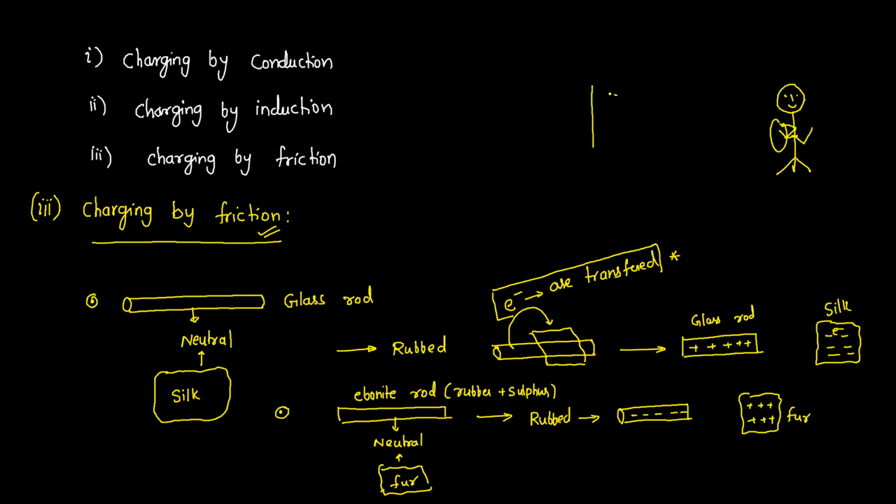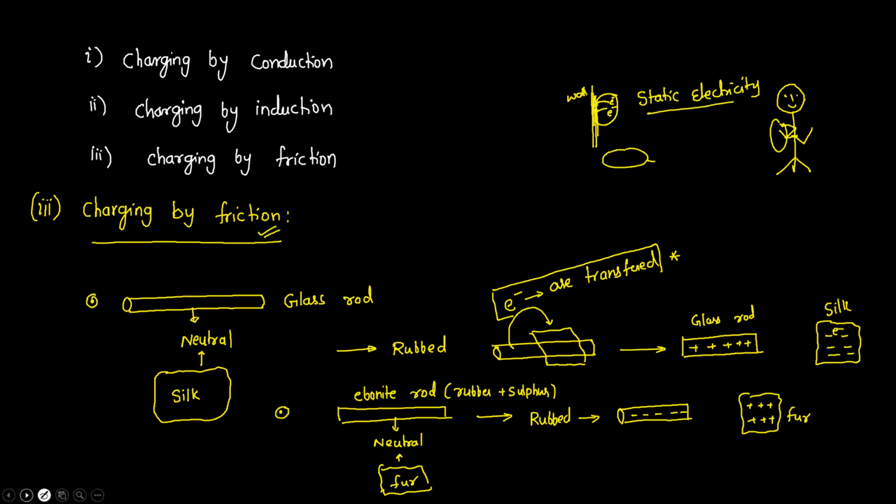And when you stick this balloon to a wall, what will happen? The balloon will stay there only up to some time. Why is it staying? Because the electrons will not transfer from this balloon to the wall right away. After all the electrons are transferred from this balloon to the wall, finally this balloon will fall down. So here, how are we giving the charges? Actually, we are transferring the charges. Charges are staying at that particular object. So this type of electricity is called static electricity, because here the charges are at rest.